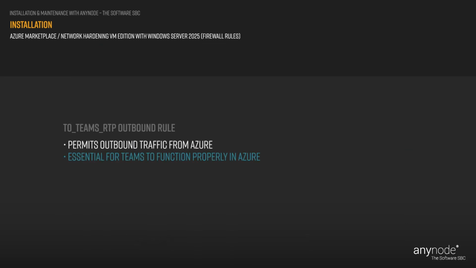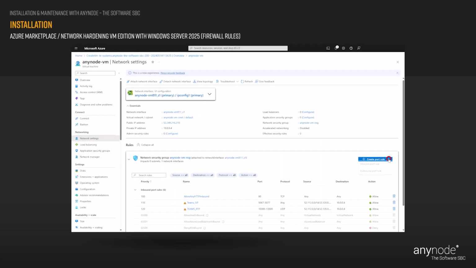The outbound rule TO_Teams_RTP would likely permit outbound traffic from your Azure resources to Microsoft Teams RTP endpoints, ensuring that communication for Teams meetings and calls can occur without obstruction. This rule is essential for ensuring that Teams functions properly within your Azure environment. Choose Outbound Port Rule.